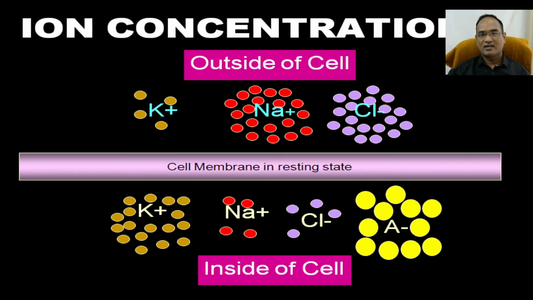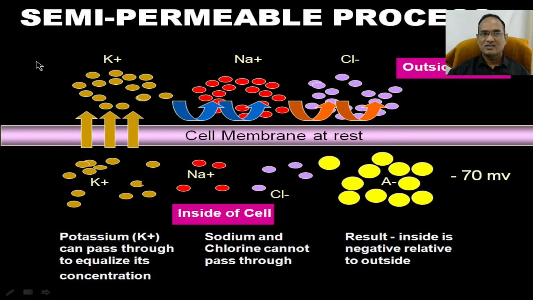For creating an action potential, we need some trigger from your brain, so that it will wait for the firing action. Before the firing action, we call it the resting membrane potential. In the semi-permeable process, your potassium rushes out, and it makes the electrical charges inside and outside very different. Then only the action potential can be generated.